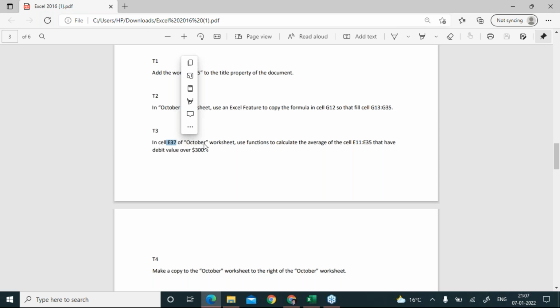Let me make this question clear to everybody. In the October sheet, there is a range from E11 to E35. In the E37 cell, I have to calculate the average, but only of those numbers which are more than 3000. This is the question here. First of all, answer me, guys, is the question clear? Perfect.